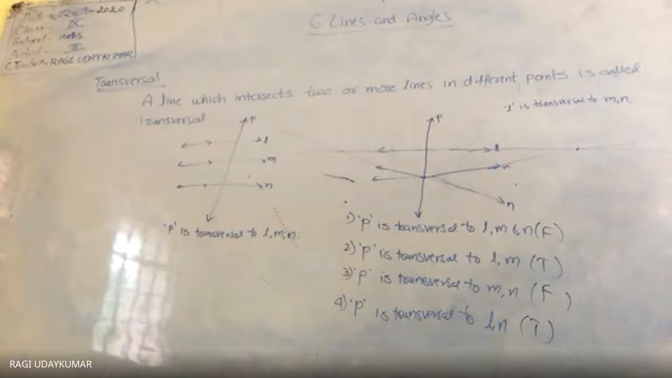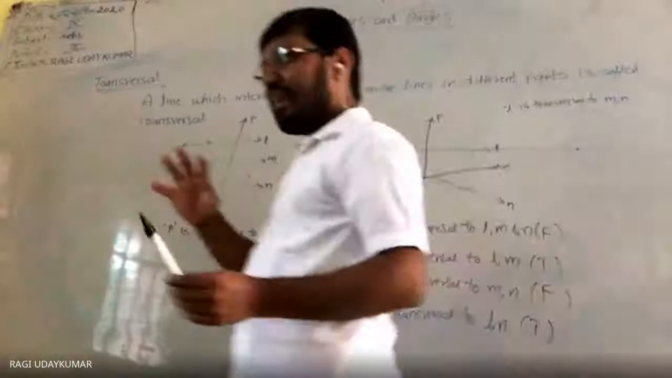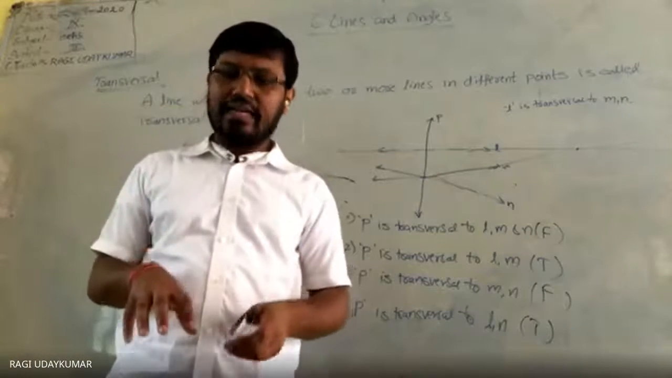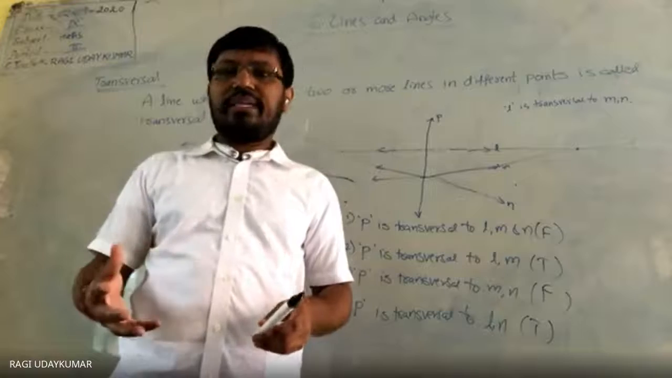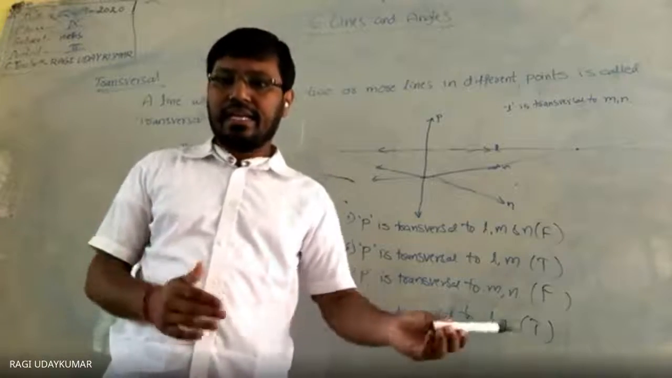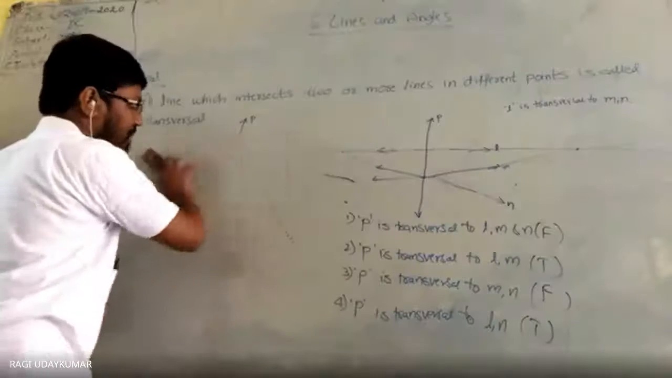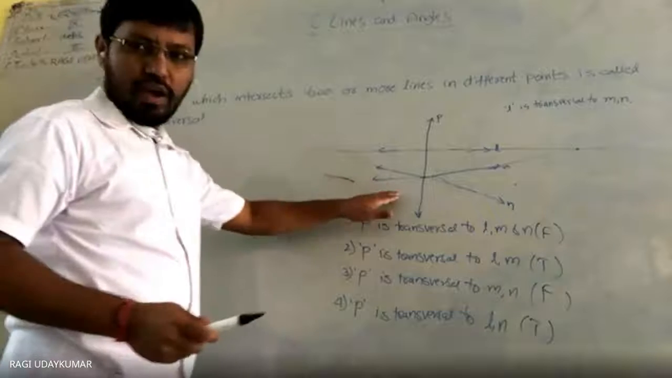Did you understand here? Yes, sir. So like this, different cases are to be taken into consideration. If you consider different cases while drawing, you will see this will be a transversal, this will not be a transversal, and then you will get the exact answer. Sir, in this figure, M is also a transversal of L and N?